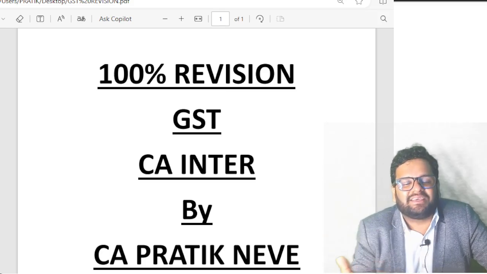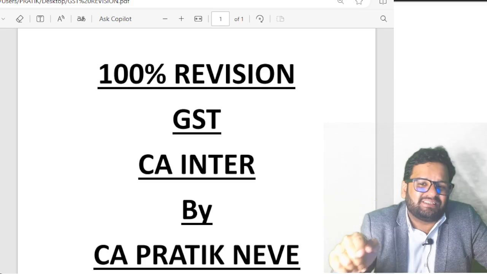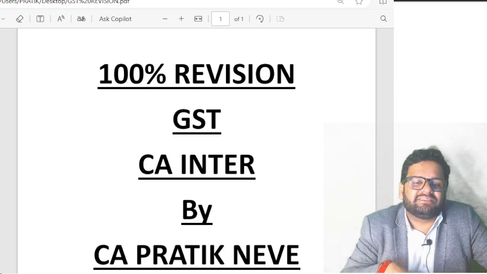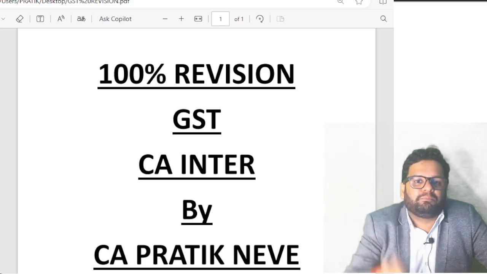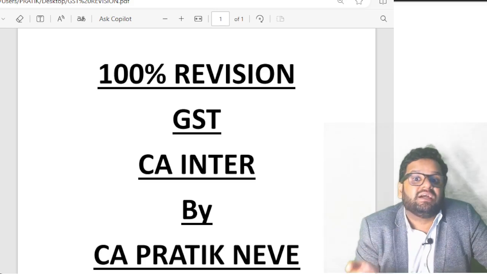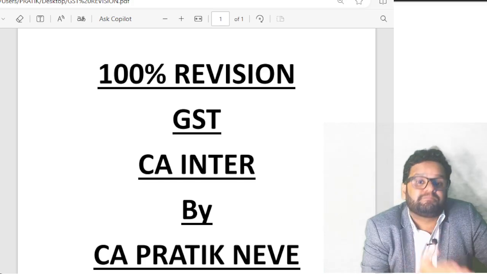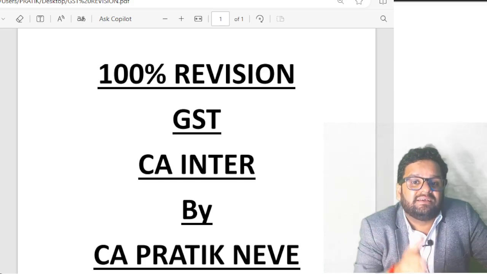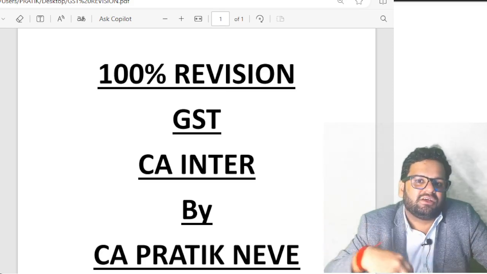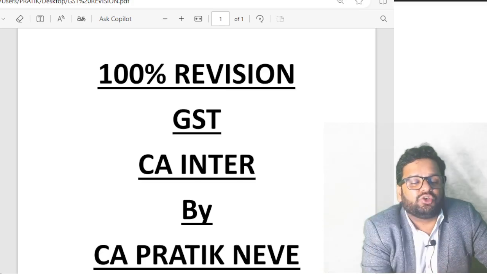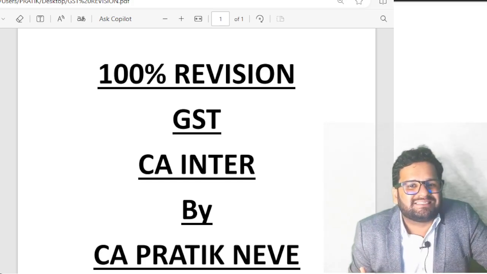Then friends, 12.12 is banking service. In banking service, if the location of recipient exists on the records of supplier, means if the address of recipient exists on records of supplier, place of supply is location of such recipient. If it does not exist, then place of supply is location of supplier. 12.13 insurance services. If given to a registered person, location of such person. If given to an unregistered person, address of such unregistered person on the records of supplier.